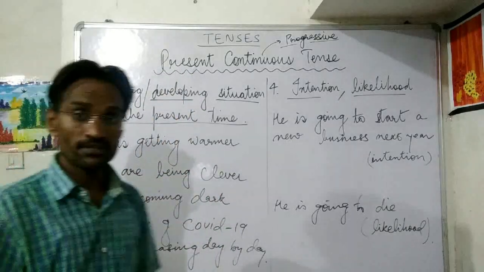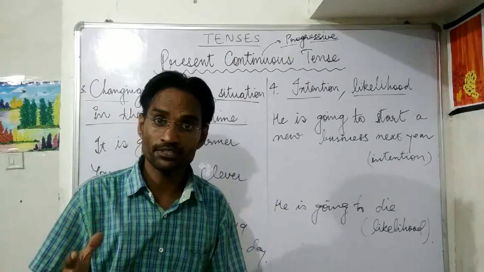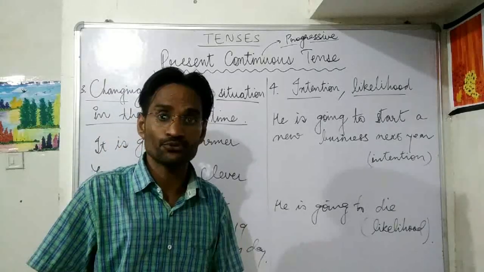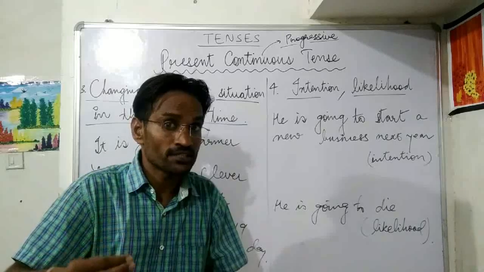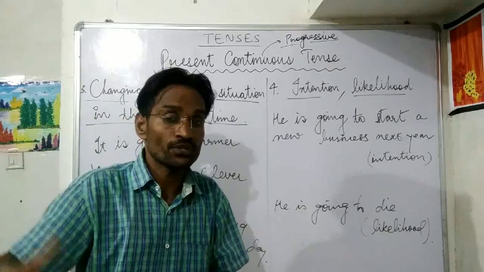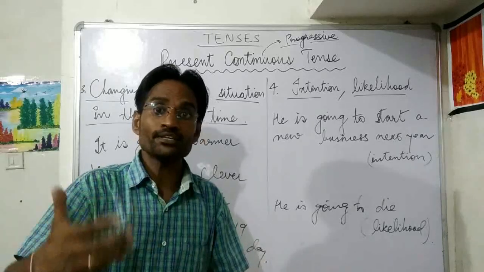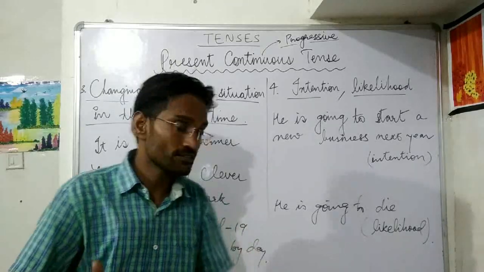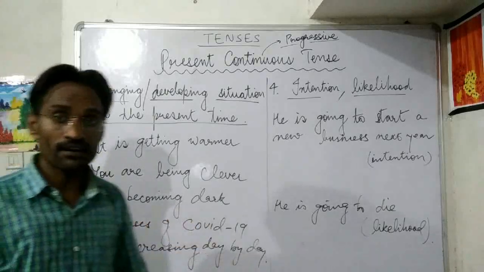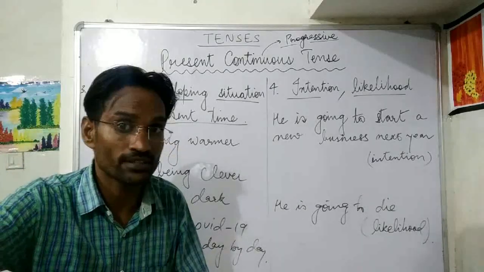You are being clever, हो रहे हो दिन प्रतिदिन, बहुत चतुर चालाक बन रहे हो तुम. So that is, you are progressing. This development is going on in you, in your character, in your behavior. So these are the changes taking place in your character. Got it? It is becoming dark. अंधेरा हो रहा है और अंधेरा हो रहा है.